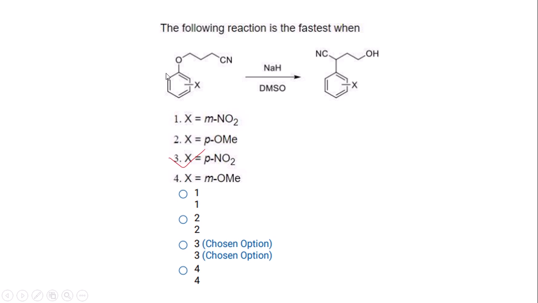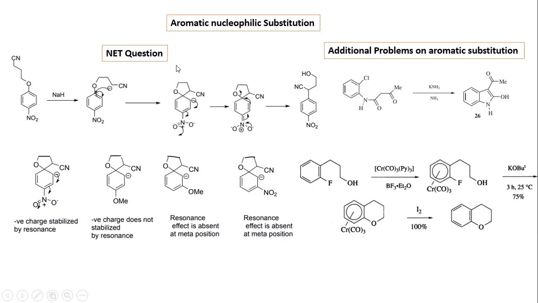The following reaction is the first test, where the reaction takes place from the reactant to the product. This is one type of nucleophilic substitution reaction where the negative charge is created alpha to the cyanide group, and the negative charge can be stabilized by the NO2 group and produces the product, which is stabilized by the stronger electron withdrawing NO2 group.